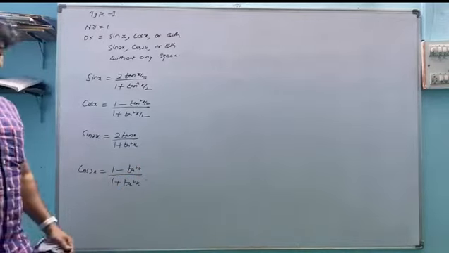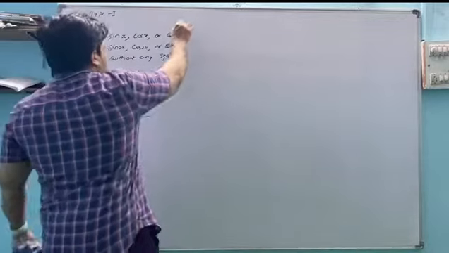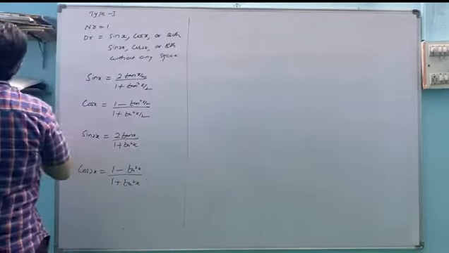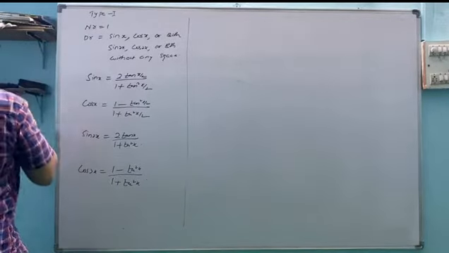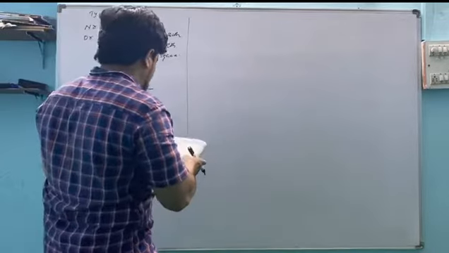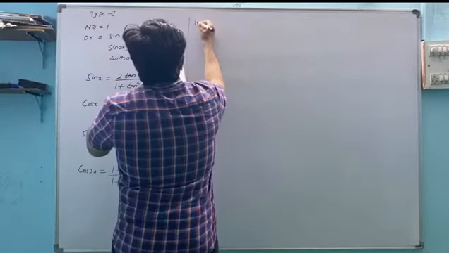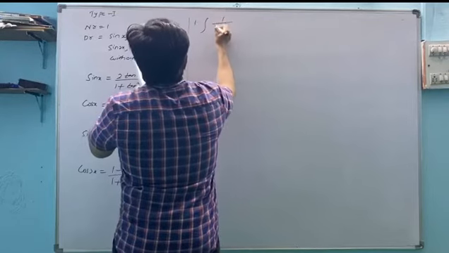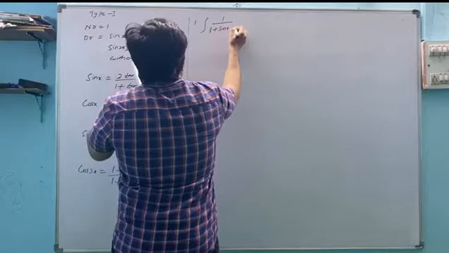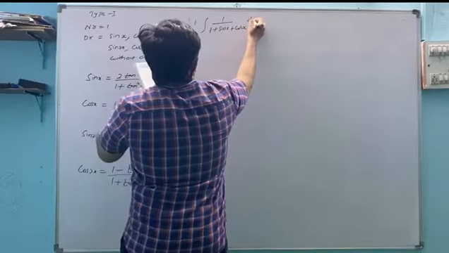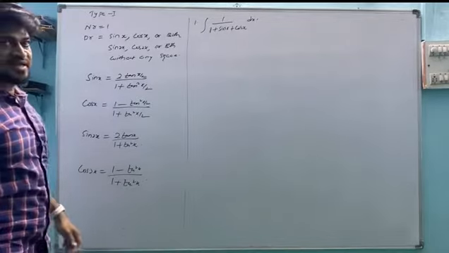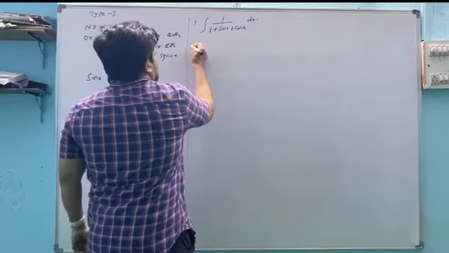So this is type 1. This is the type. Let I equal to,